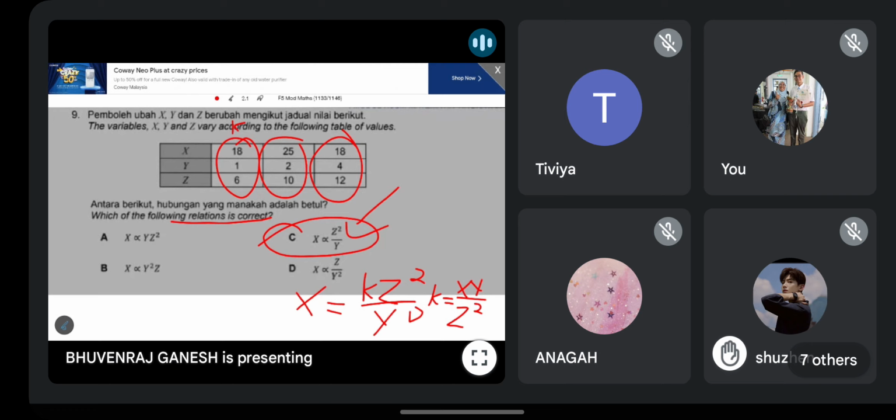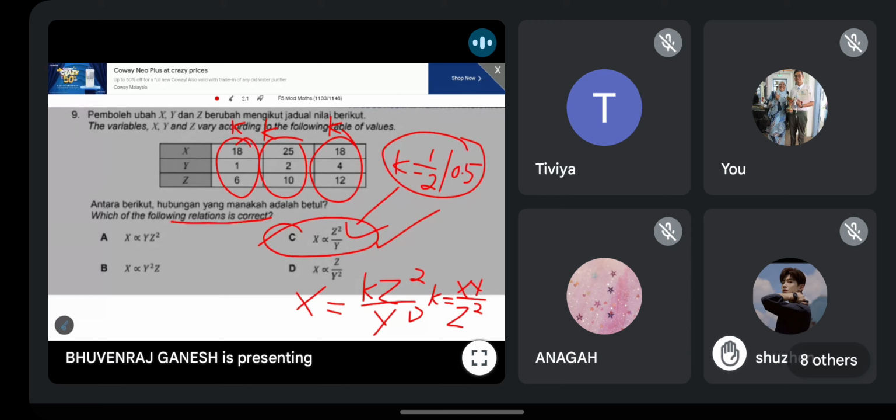Cari nilai K untuk setiap column. You will get three K values. Okay, so if you try all of it, you should get K sama dengan 1/2 or 0.5. Can you all see it guys? If you press the calculator and check all three, you will get K is 0.5. So that means only C is the correct answer. Boleh faham guys?